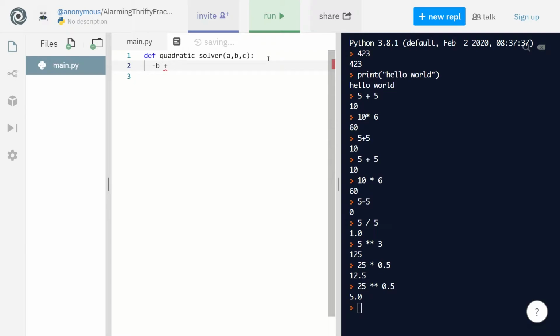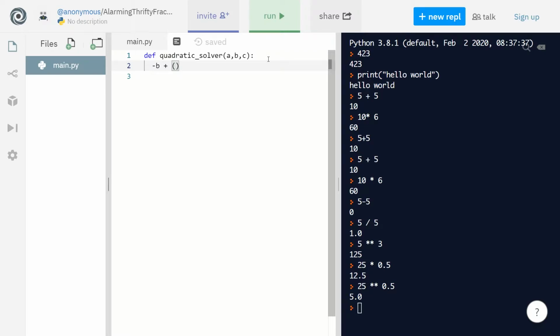Okay, so we already have a first problem. There might be 2 answers. So we're going to store these answers. Let's start with plus, actually. So minus b plus the square root of something. Just like how the parentheses work in math, you can do the same thing in Python.